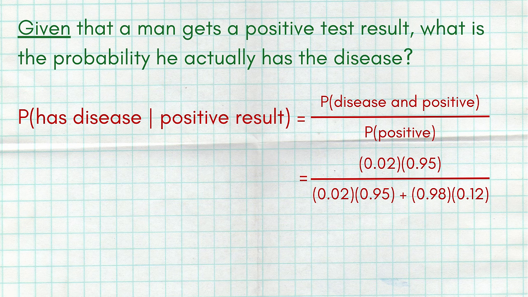Let me walk you through it one more time. Have the disease, 0.02, and test positive, 0.95, multiply, or, because it can't both happen at the same time, so we're going to add, not have the disease, 0.98, times still getting a positive result, 0.12. Multiply, add, we get that 0.1366 in the denominator. Then we just have to divide 0.019 by 0.1366, and we get our final answer of 0.1391. So if a man gets a positive result, don't worry too much, you only have about a 14% chance of actually having the disease. That's still kind of high to be honest, but a positive result doesn't instantly mean you're going to have the disease because so few people actually have the disease in the first place.